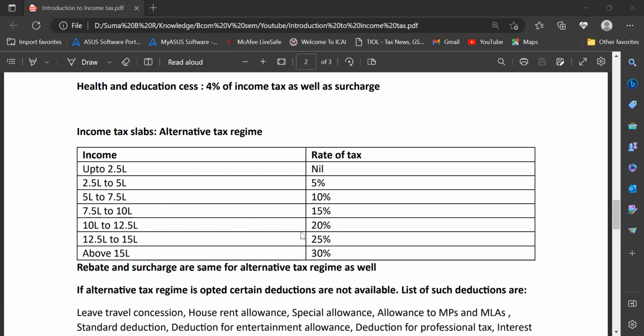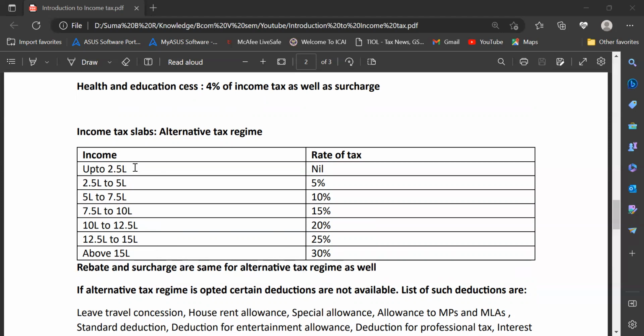If your income is up to 2.5 lakh, then the rate of tax will be nil. If it is 2.5 lakh to 5 lakh, the rate of tax is 5%. If it is 5 lakh to 7.5 lakh, the rate of tax is 10%. If it is 7.5 lakh to 10 lakh, it is 15%. If it is 10 lakh to 12.5 lakh, then it is 20%. If it is 12.5 lakh to 15 lakh, it is 25%. If it is above 15 lakh, then it is 30%.